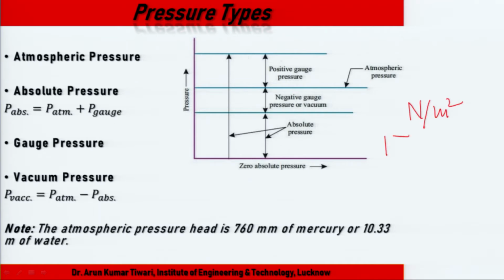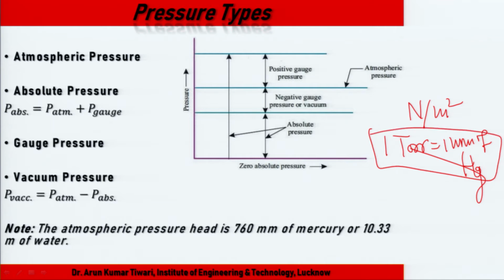We can say 1 Torr. What is this? 1 mm of Hg, mercury. So, the unit of pressure is the Torr, mm of Hg. So, this one is the pressure types, absolute.